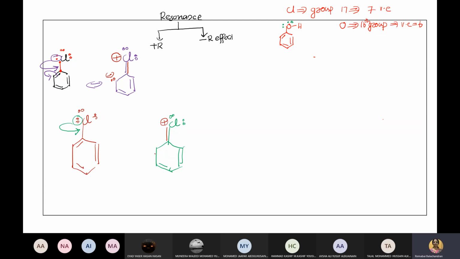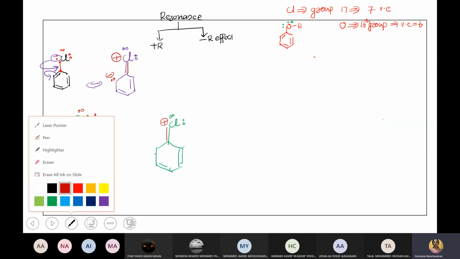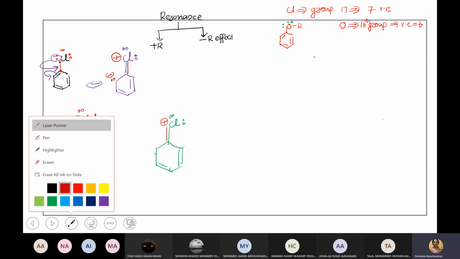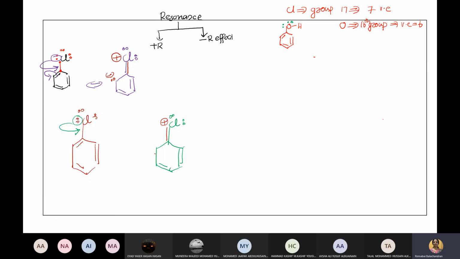Now, what will happen? Now, if I put a double bond, the valency of carbon will not be satisfied. So, what will happen? This bond will shift to the next position. Okay, so that is this bond, this one. This bond will become 2 electrons, right? So those 2 electrons are here. Is it okay now?